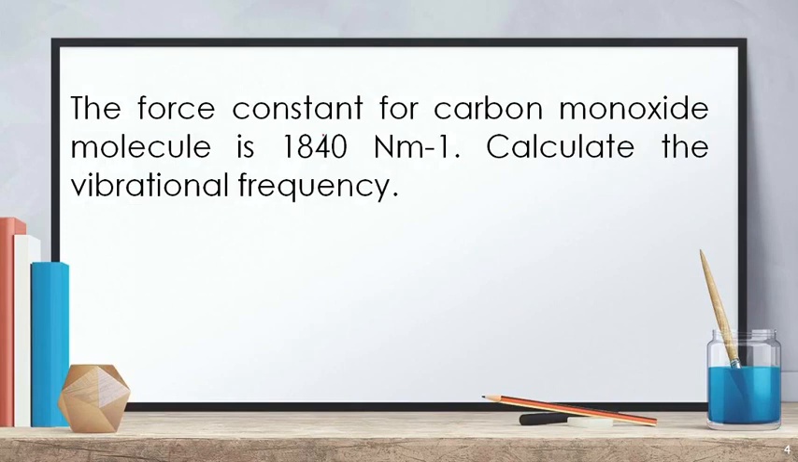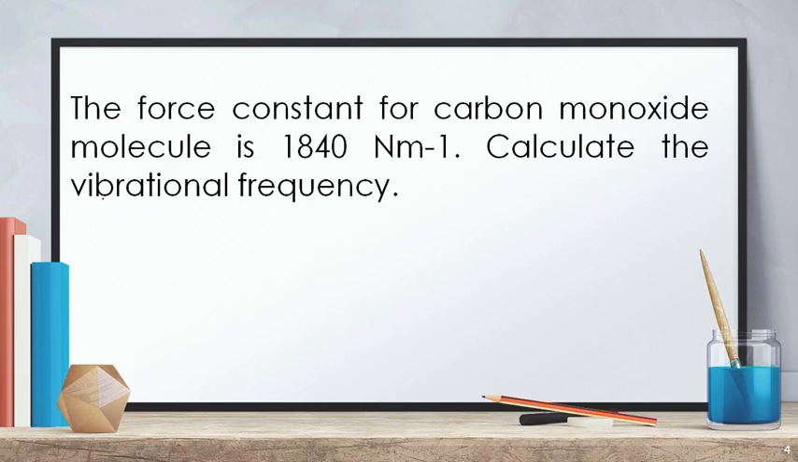The force constant for carbon monoxide molecule is given, that is 1840 Newton meter inverse, right? So the force constant is given in terms of Newton meter inverse. That's why in the earlier problem we converted force constant in terms of Newton meter inverse, right? So force constant K value is given and they are asking to calculate the vibrational frequency in terms of centimeter inverse. So, simply they are asking in terms of centimeter inverse means they are asking the wave number.